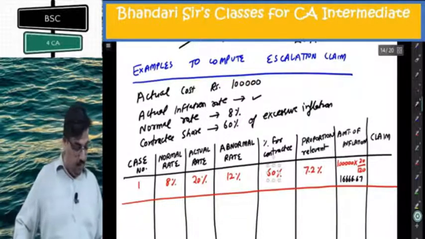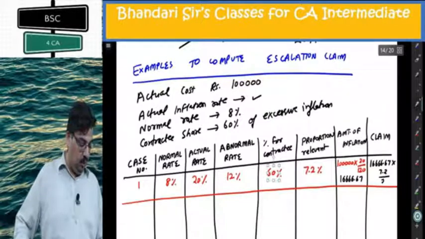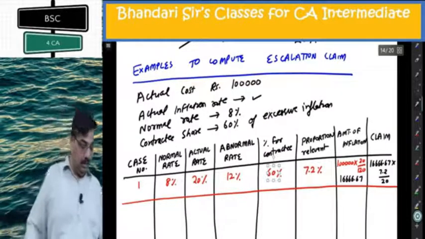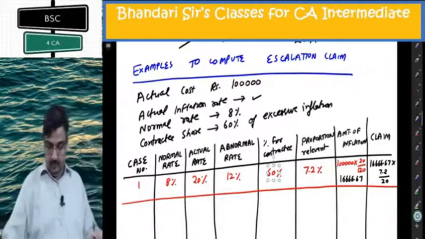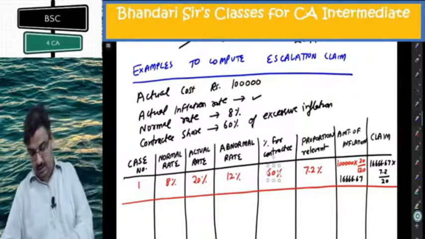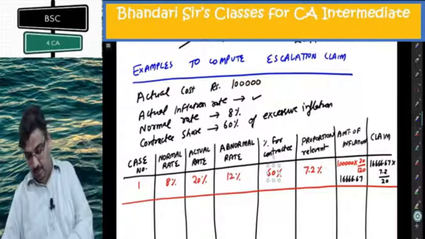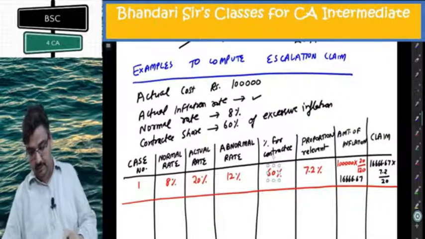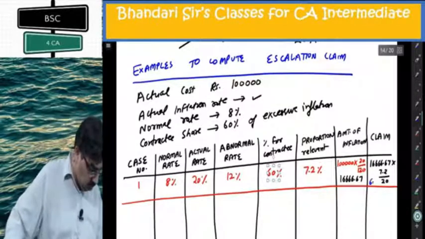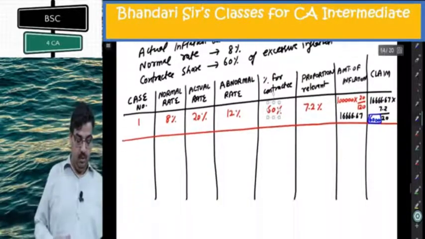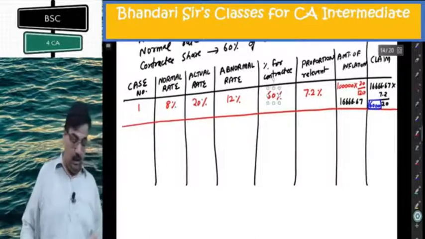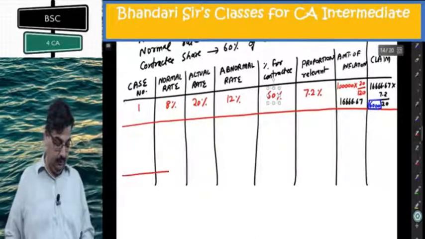Now the claim will be 16,666.67 multiplied by 7.2 divided by 20. It is 6,000. So my claim in this case will be 6,000. So you need to do these exercises. Once you understand it, it is not difficult.